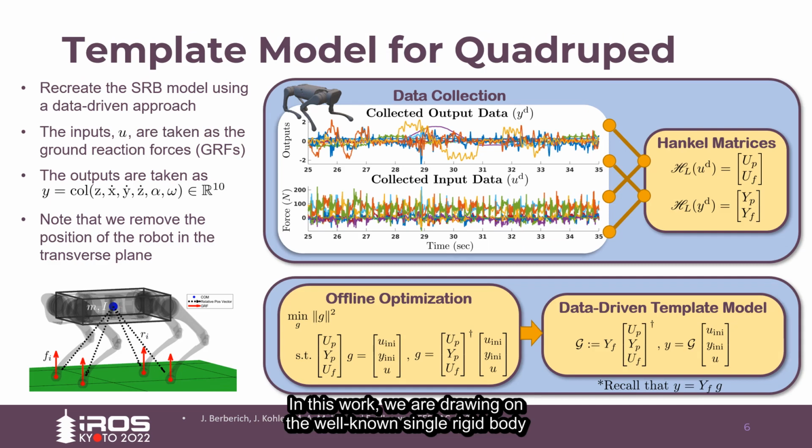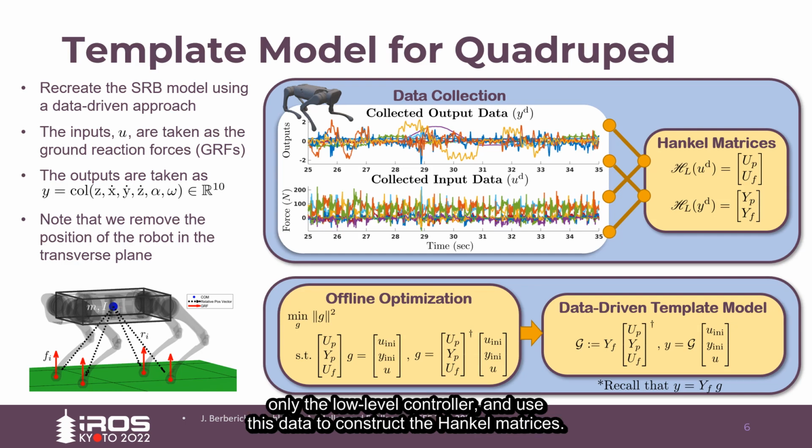In this work, we're drawing on the well-known single rigid body model, and we attempt to reconstruct a similar model using data. In particular, we choose the inputs as the forces at the stance legs and the outputs as a subset of the center of mass states. We collect data on hardware by trotting the robot around on flat ground using only the low-level controller, and use this data to construct the Hankel matrices.